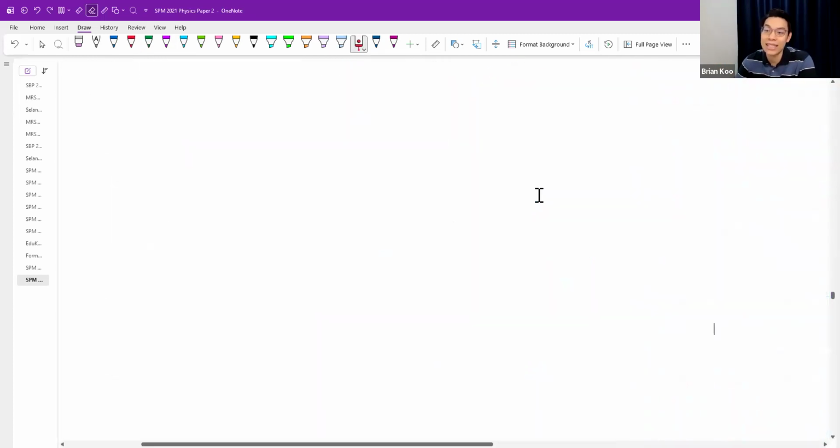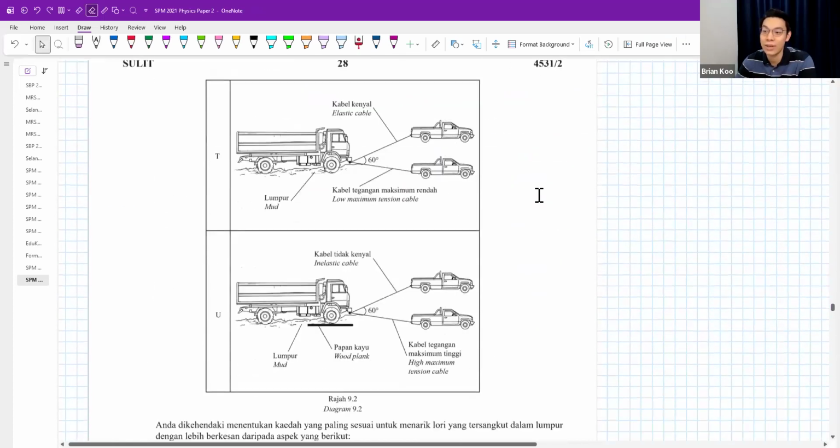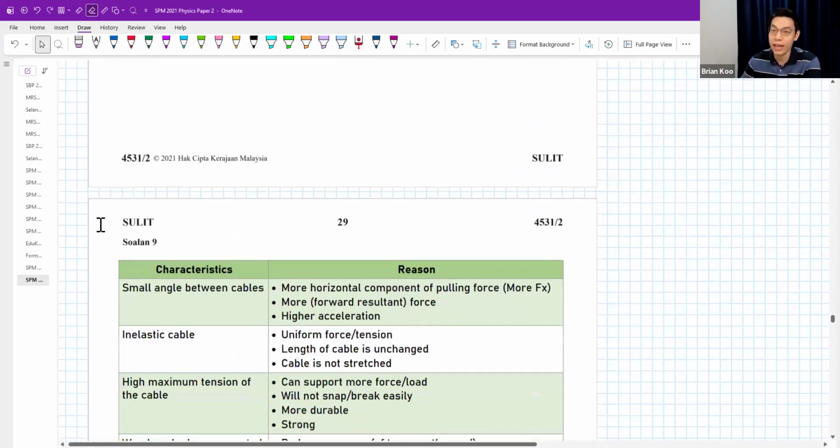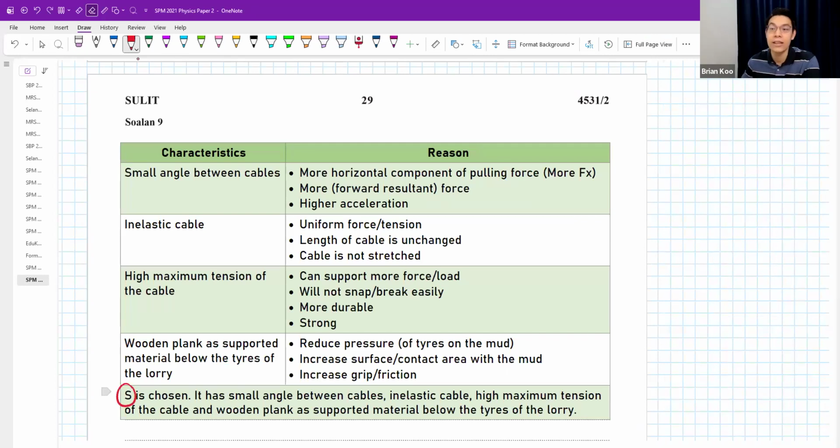So the winner is S. Okay, the winner is S. We look at the answer. Later end up S is chosen. Okay, I want small angle. Why? Because when the angle between the cable is smaller, small angle means I will have more Fx, as close as possible to Fx. How to say Fx in English? Please learn this: horizontal component of the pulling force.